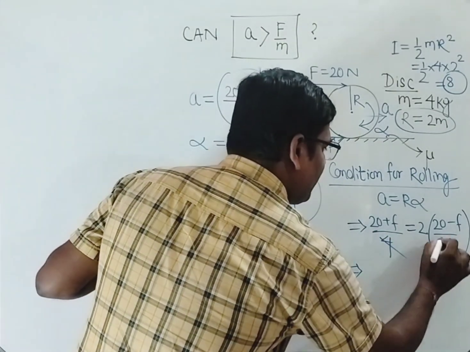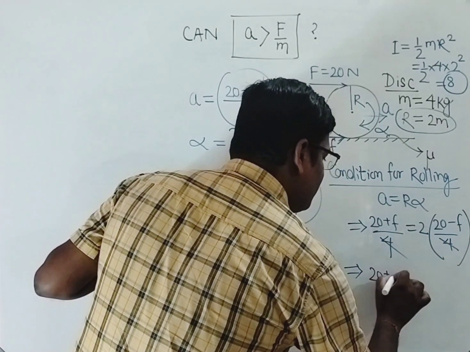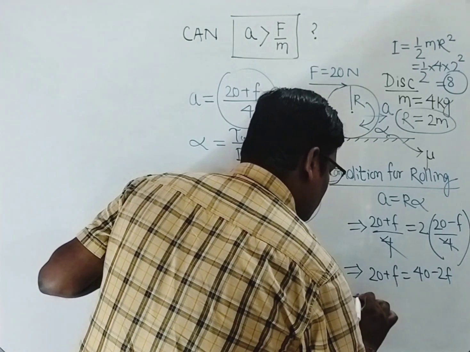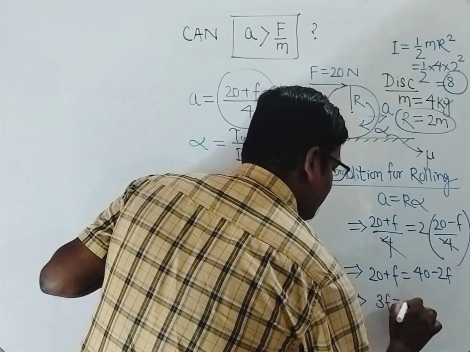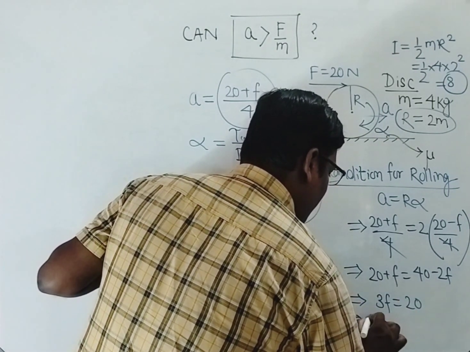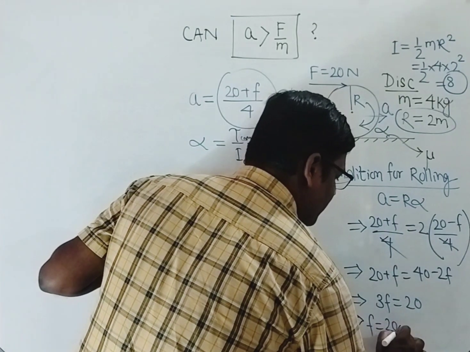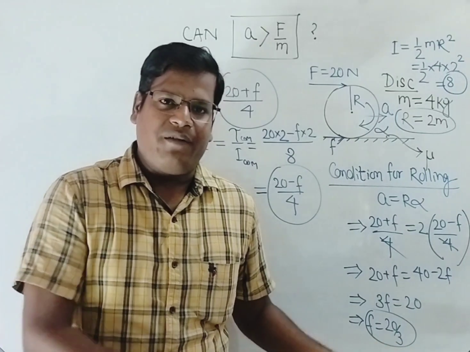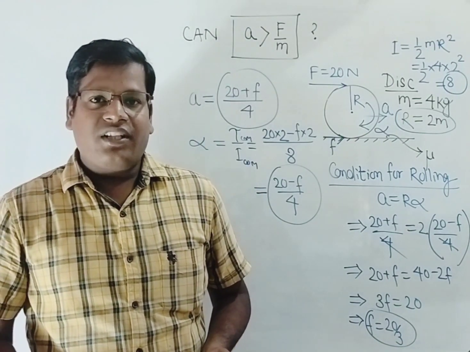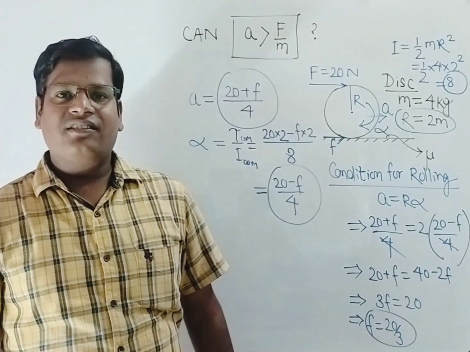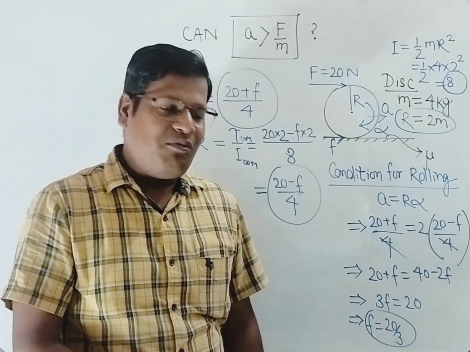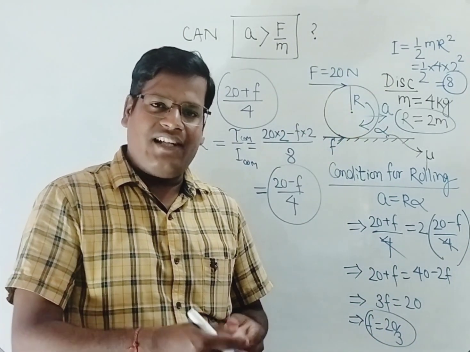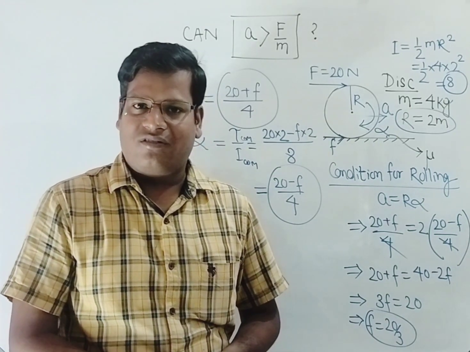So 4 and 4 get cancelled out. We have 20 plus F equal to 40 minus 2F. So this comes out to be 3F equal to 20. So F equal to 20 by 3. So we are getting F equal to plus 20 by 3. That means in this question, if you apply a force of 20 Newton, then friction starts acting, 20 by 3 Newton, in the same direction as the direction in which you have applied the force, right?